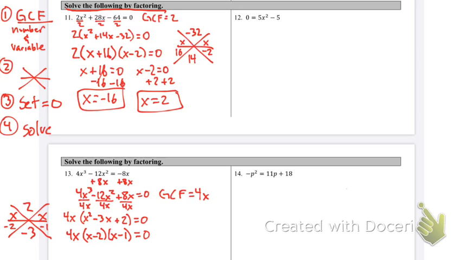Okay, and now we've got to set them equal to 0. Here's a little hint: your highest power tells you how many answers you should have. So if you look, I should have 3 answers. And that makes sense because I have 3 factors with an x. So I'm going to set all of these equal to 0. 4x equal to 0, x minus 2 equal to 0, and then x minus 1 equal to 0.